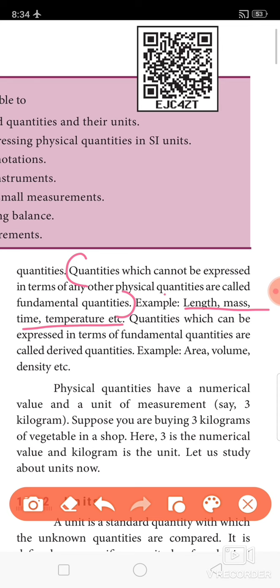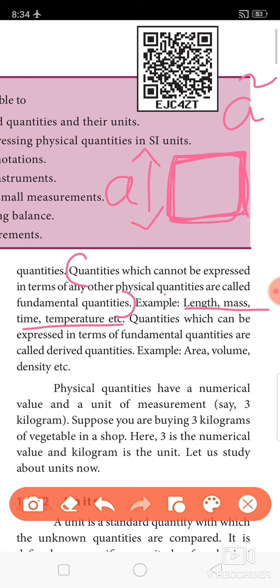Suppose I would like to find out the area of a square. Area is another quantity. What I have to do is measure the length of one side, which is considered as a. I have a formula, a square, to find out the area. So area is equal to a squared. I measure one length and length squared is equal to area.